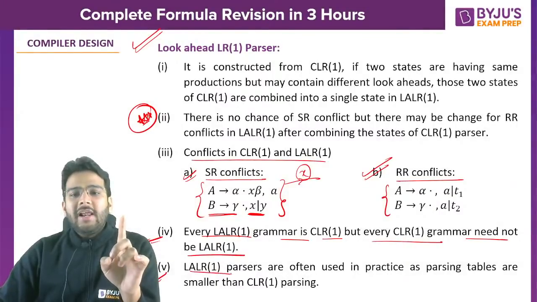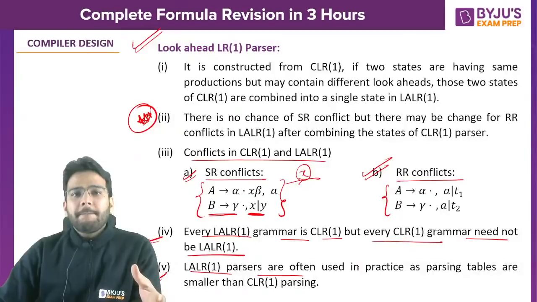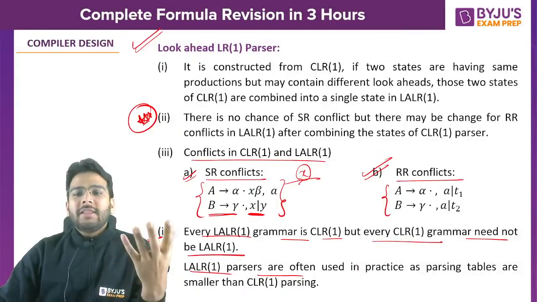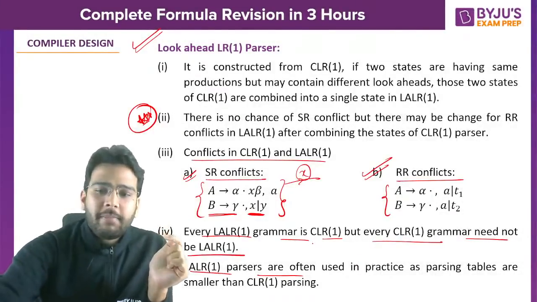Fifth point is LALR1 parsers. In practical usage we use LALR1. Why? It is mostly used because the size of the table is smaller as compared to the CLR1 parser.